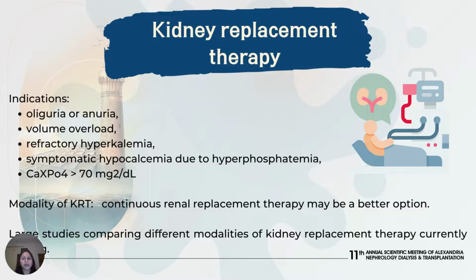The indications are oliguria or anuria, volume overload, refractory hyperkalemia, symptomatic hypocalcemia due to hyperphosphatemia, and a calcium phosphate product of greater than 70. In patients who have high tumor cell burden, there may be ongoing release of tumor lysis products with persistent hyperkalemia and hyperphosphatemia. In these clinical scenarios, continuous modalities of kidney replacement therapy with higher dialysate flow rates may be preferable. Large studies comparing different modalities of kidney replacement therapy are required.